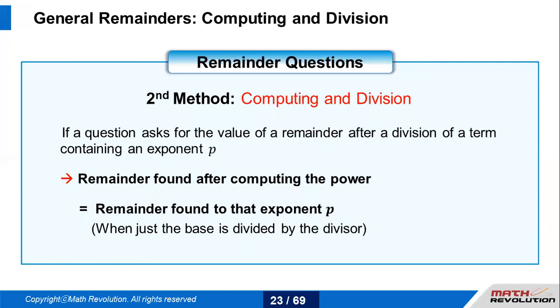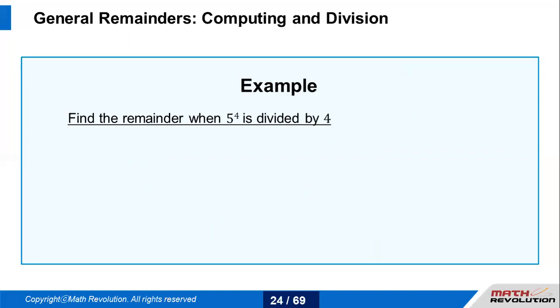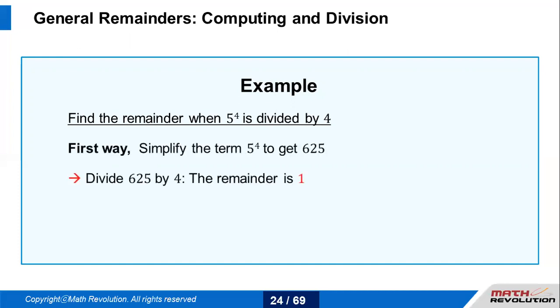So if a question asks for the value of the remainder after a division of a term containing an exponent p, right now we are not just talking about those fifth or sixth grade divisions. We're talking about a number being raised to a good amount of power being divided by something, and we need to find the remainder. So let's discuss: find the remainder when 5 to the power 4 is divided by 4. I'm not bothered about the power here, right?